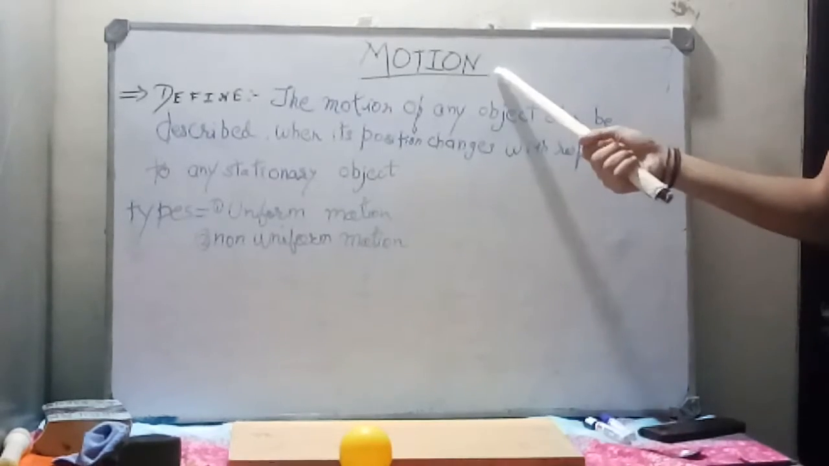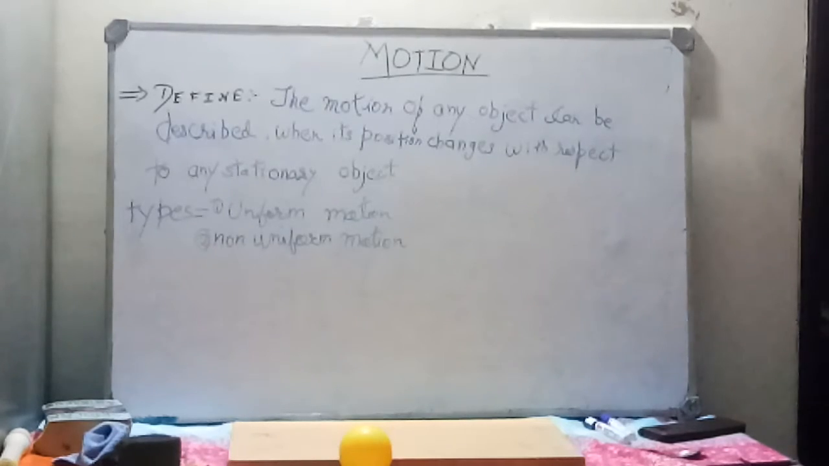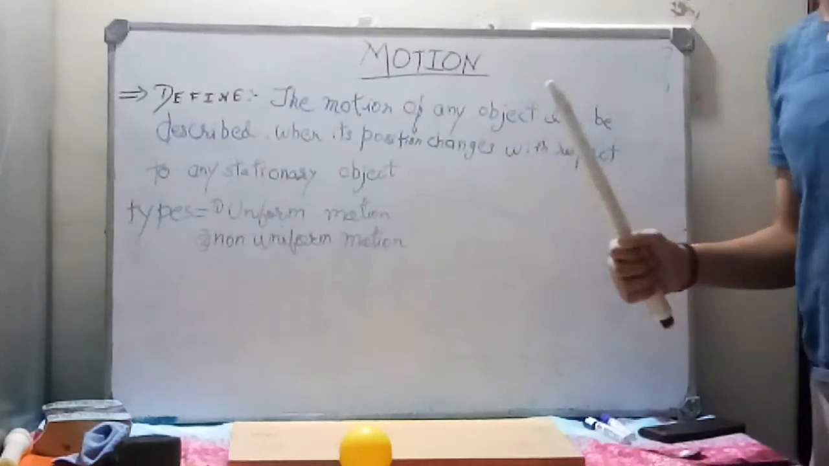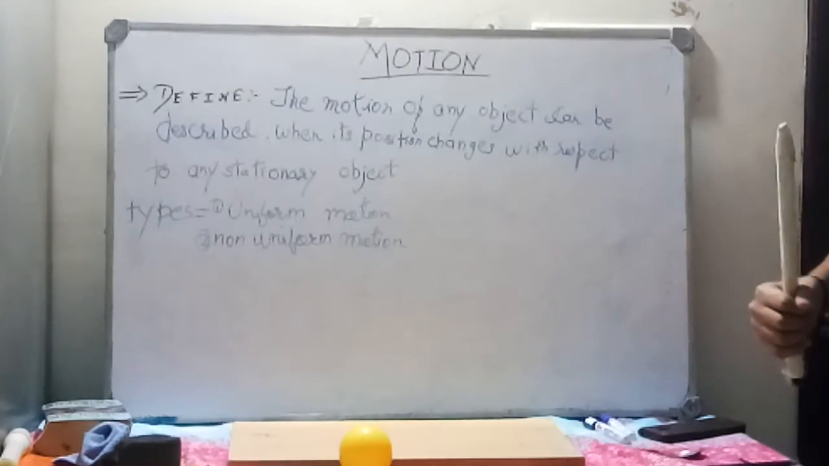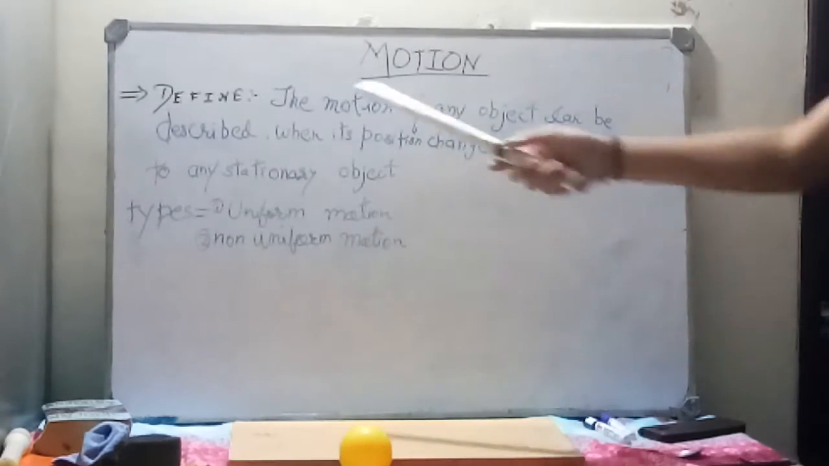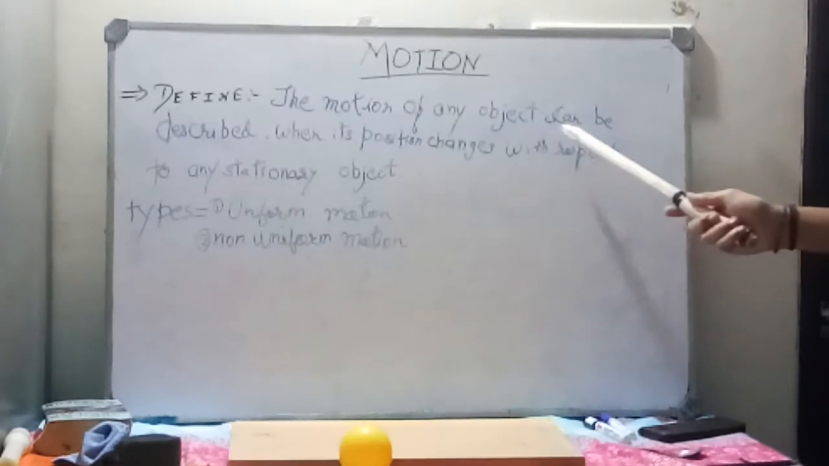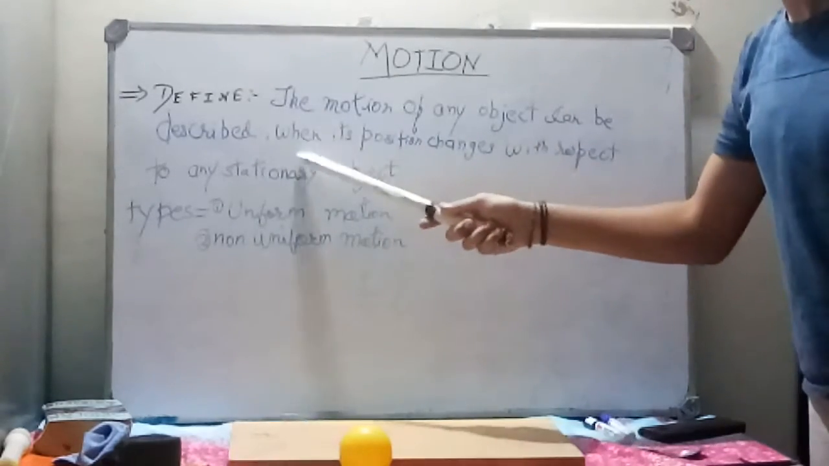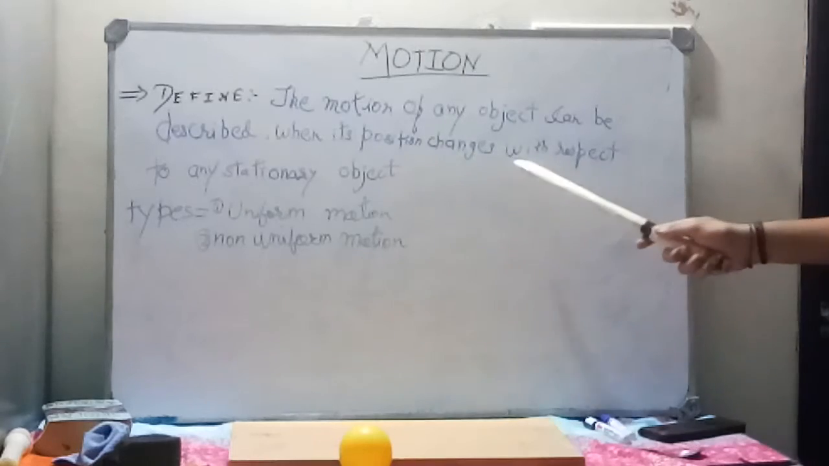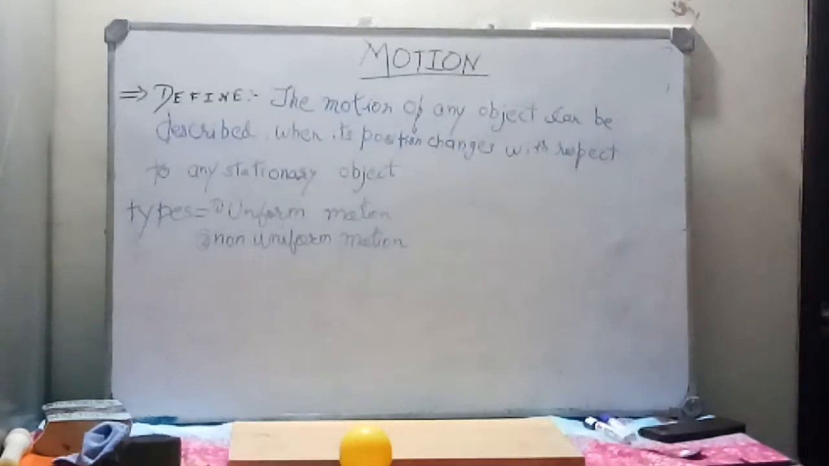So here we are talking about motion in the concept of physics. In physics, how can we describe motion? Here is a very simple definition of motion in terms of physics. The motion of any object can be described when its position changes with respect to any stationary object.